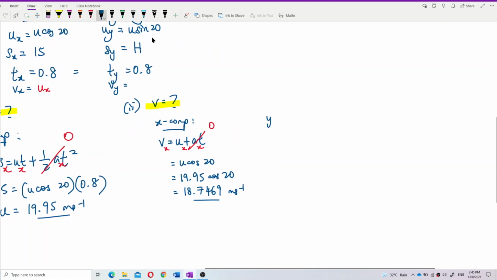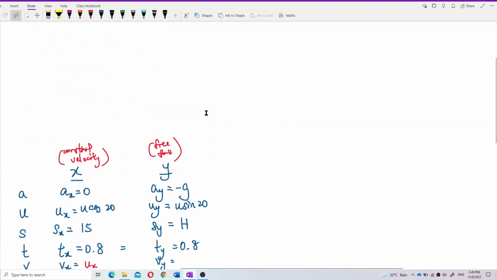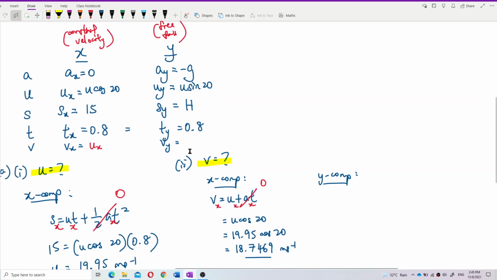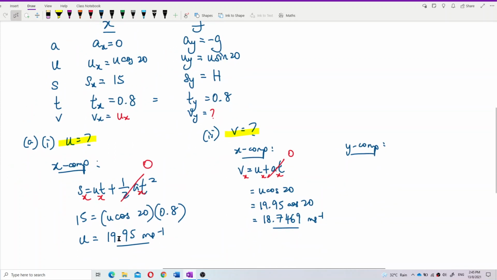Now look at the y component. We need to find vy. What formula can we use? We have a. We have u also, because just use u sine 20. We already have the u. Now also the time we have. Okay, we can find v.